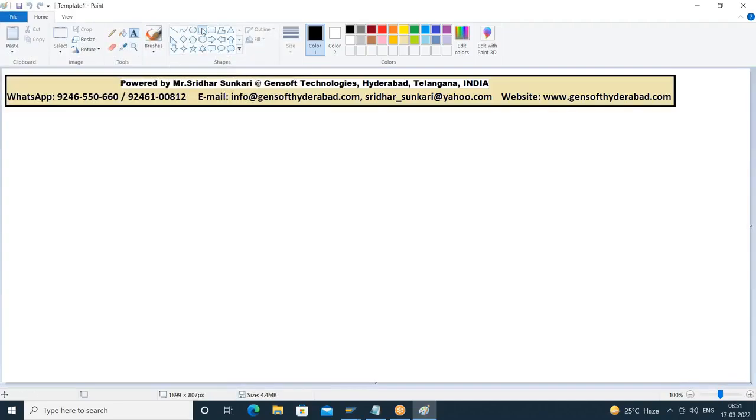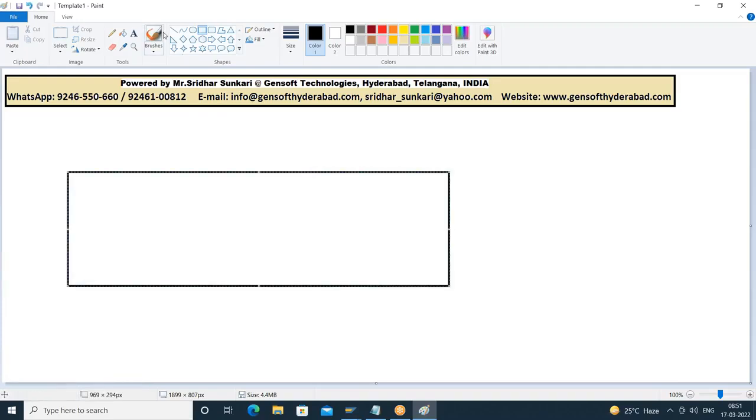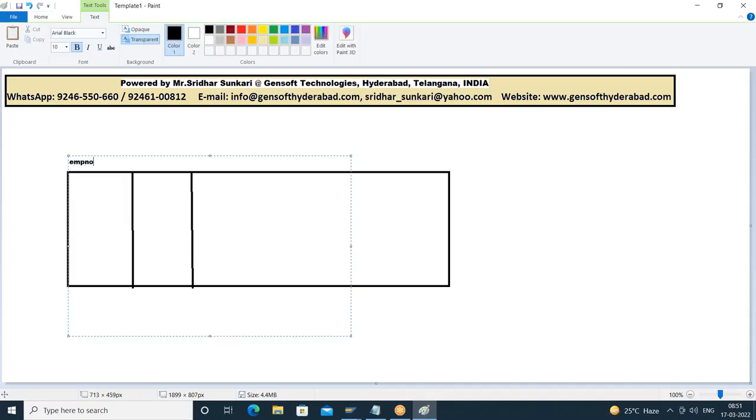Yeah. So how is the memory allocated here? This is the overall memory allocated. What is the first field here? All the fields are stored one after the other. Employee number, next what? Employee name. So this is your employee number. Assume this is employee name.